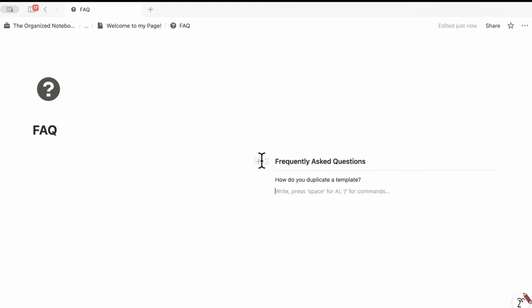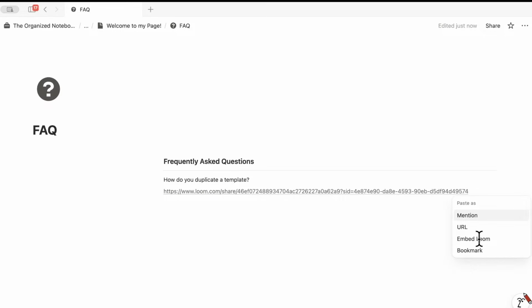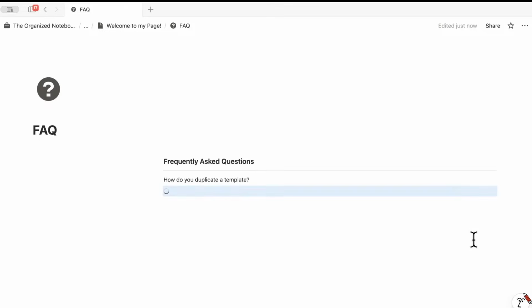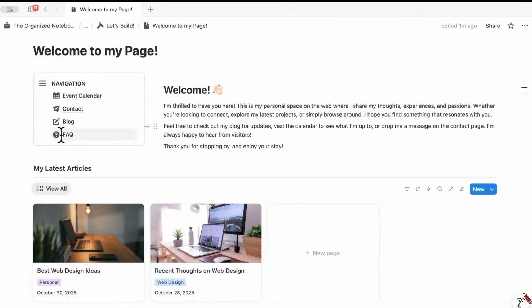Something like that. Then you can definitely embed an instructional video here. So I'm going to use Loom, but you can definitely embed YouTube, anything you want here. And Notion, depending on the tool, will format it. So here it knows that it's Loom, so it can embed Loom. So now it's going to load here, and we have that. So it's very simple. So now if I go back here, then we pretty much have everything set up now.